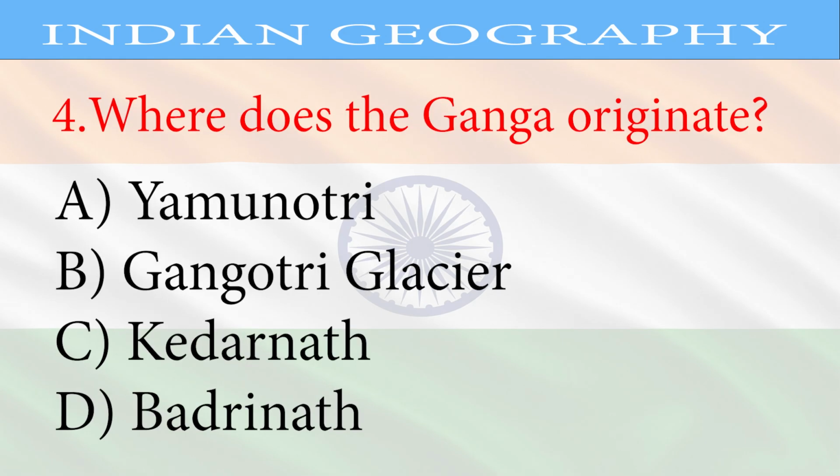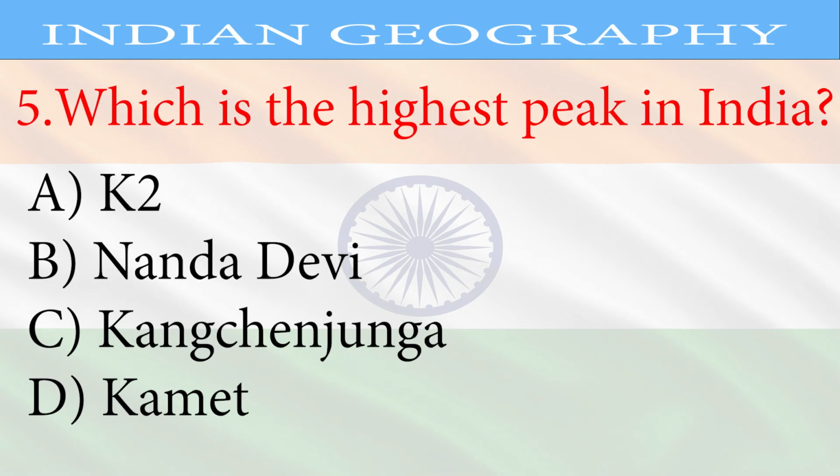Question 4. Where does the Ganga originate? A. Yamunotri, B. Gangotri Glacier, C. Kedarnath, D. Badrinath. Correct answer, Gangotri Glacier.